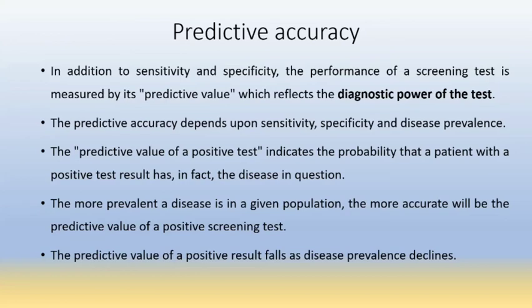Means the more the prevalence of disease, the higher the predictive value of a positive test. It is directly proportional to the prevalence. The predictive value of a positive result falls as disease prevalence declines.